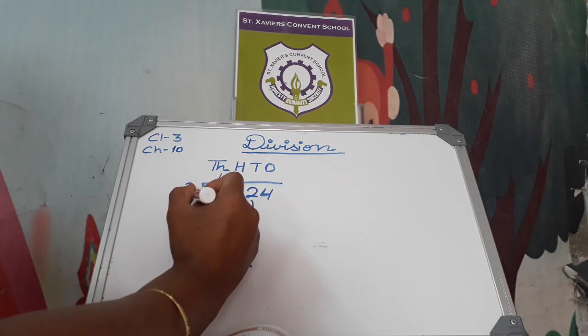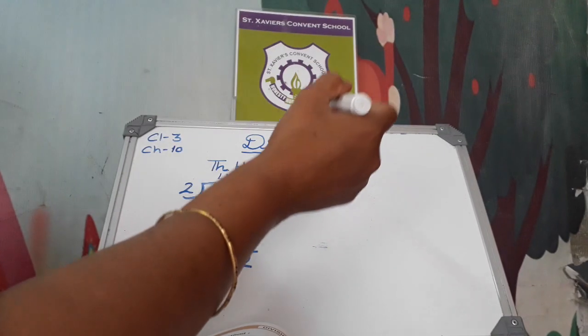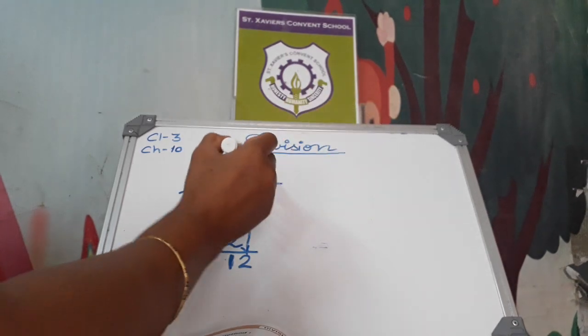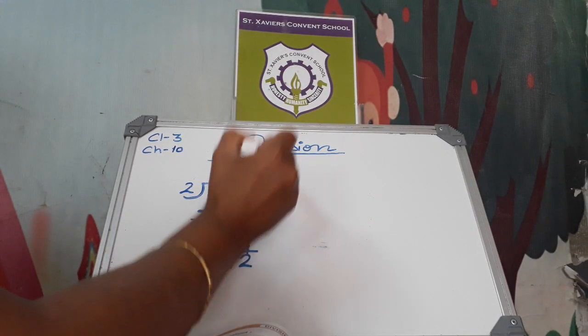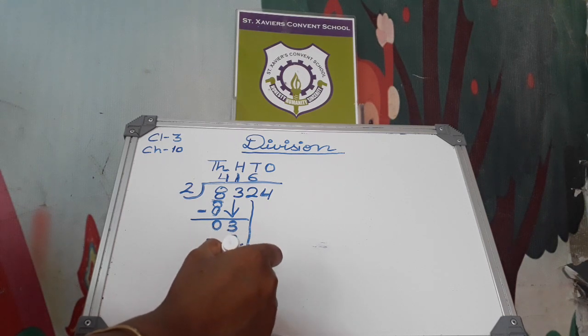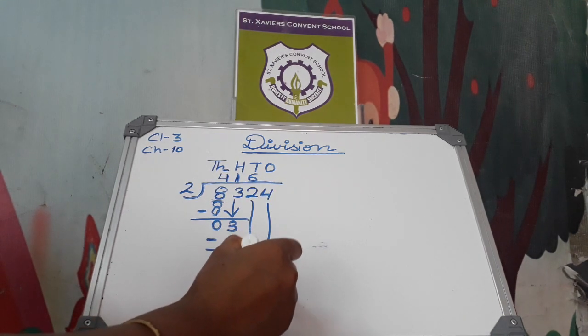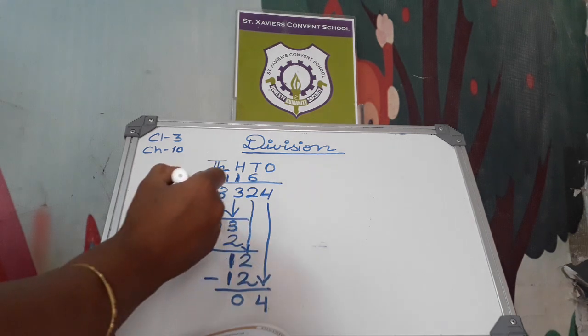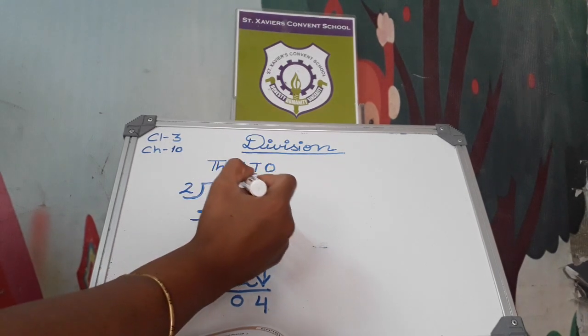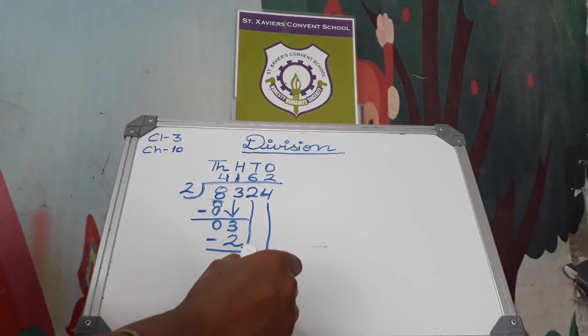Now again we have to read this 2 table. 2 ones are 2, 2 twos are 4, 2 threes are 6, 2 fours are 8, 2 fives are 10, 2 sixes are 12. Then subtract it. The answer will be 0. Then we have to write this 4 here. 2 ones are 2, 2 twos are 4. Okay. Then 0 again.